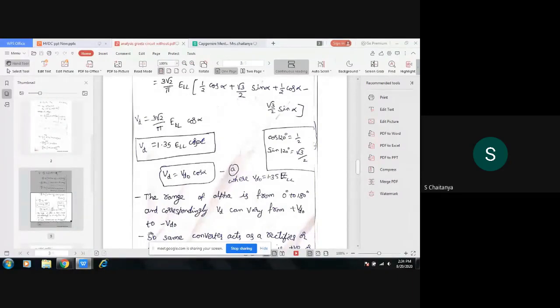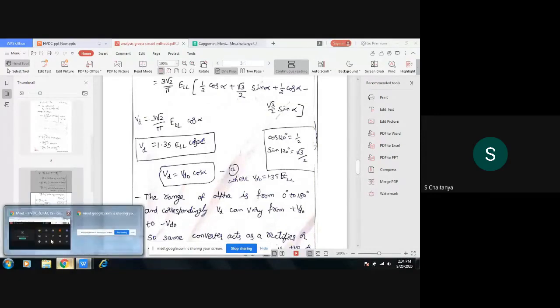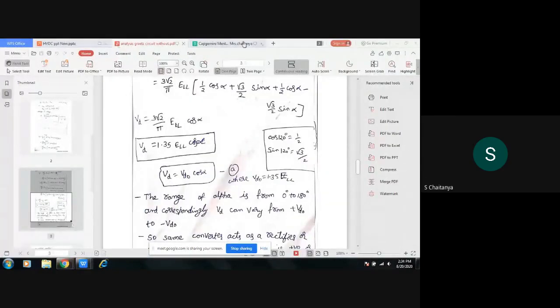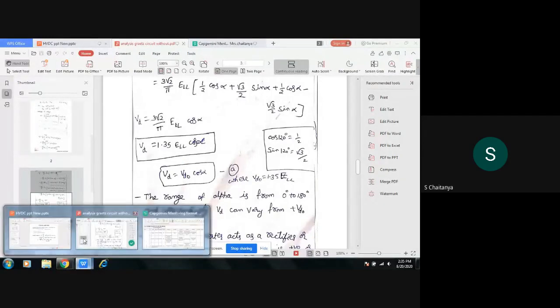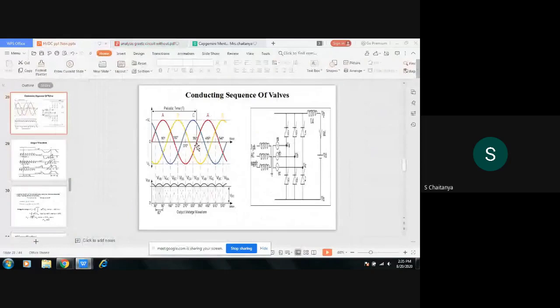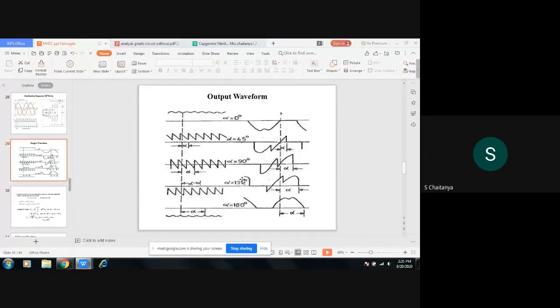If you see the graph, the output voltage up to 90 degrees is on the positive half cycle. If it is less than 90 degrees, it is on the positive cycle. From 90 to 180 it is on the negative side.